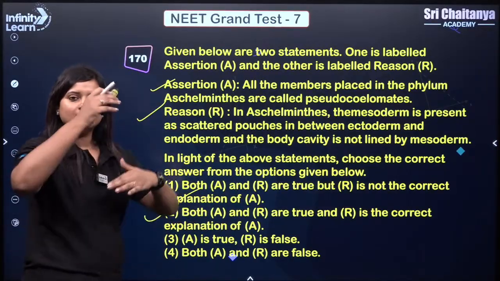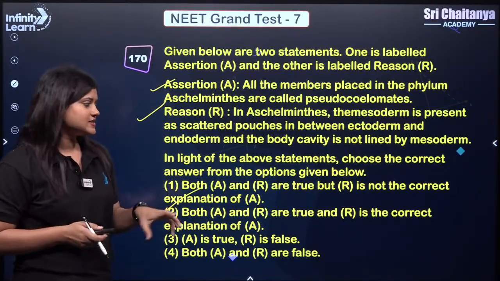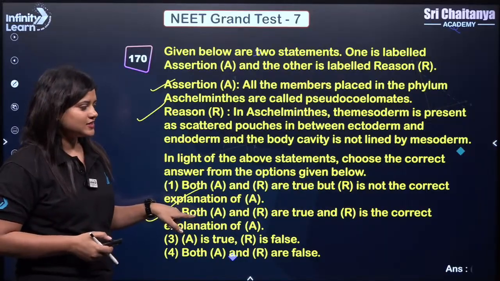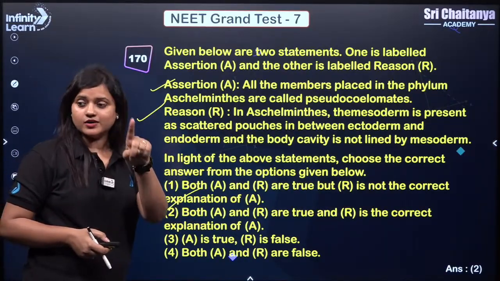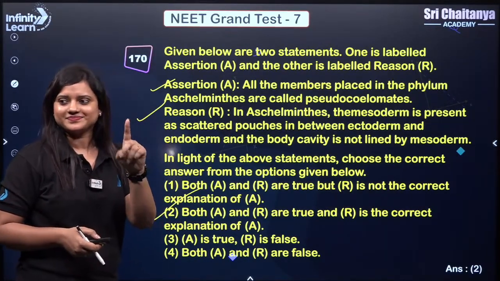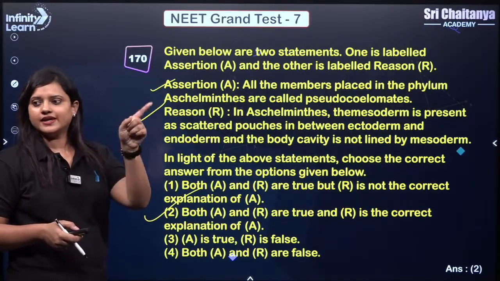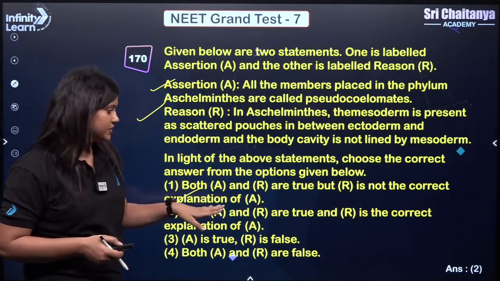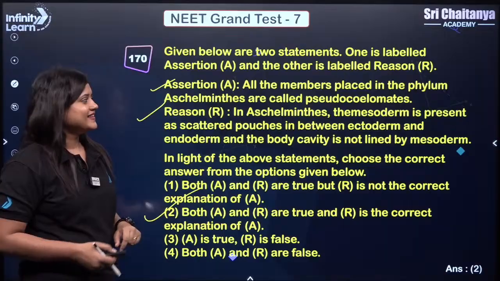So can you see here the sequence of the options are changed. So answer should be 2 and not 1. Don't do 1 in a hurry. Don't do 1 in a hurry, Himanshu. It should be 2. Okay.